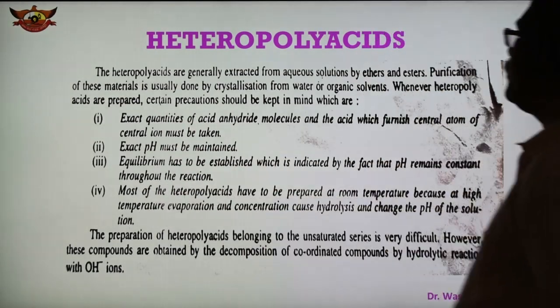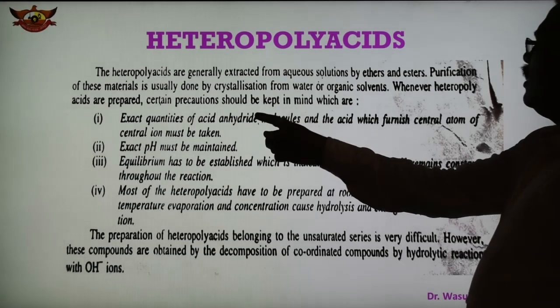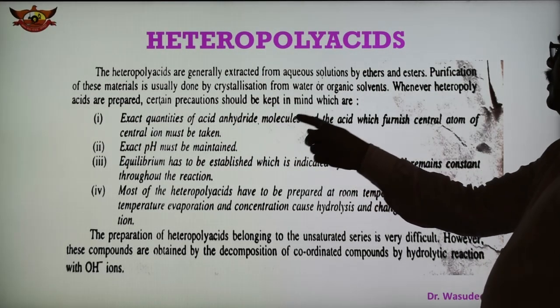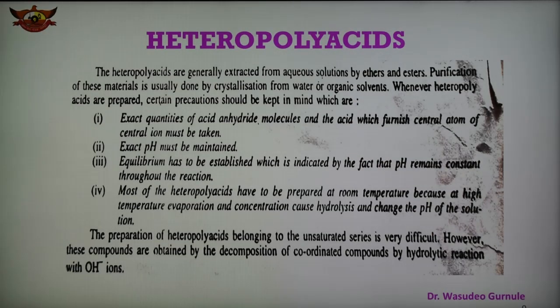Number one: the exact quantities of the acid anhydride or oxide molecule, and of the acid which gives the central atom or central ion, must be taken. So we have to take the exact quantities here.